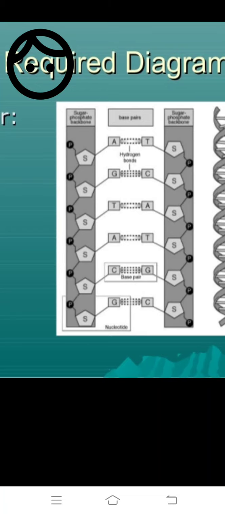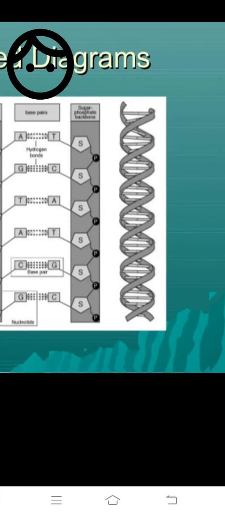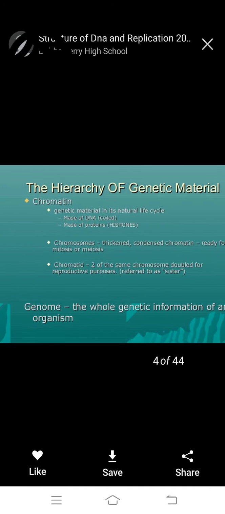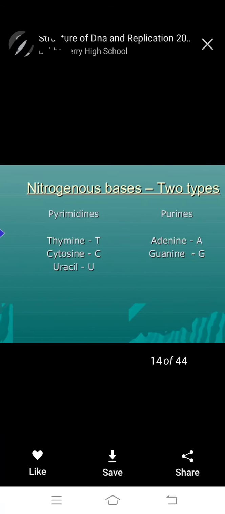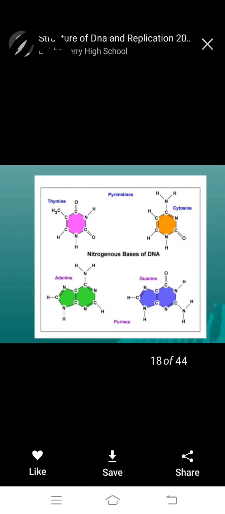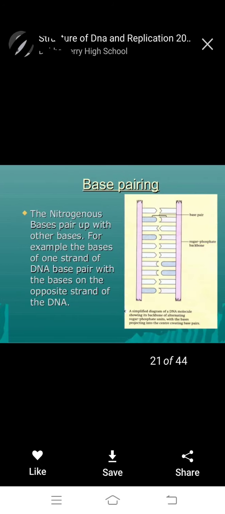Glycosidic bond is, okay, the double coiled structure observed in DNA structure. Okay, next, okay, double coiled structure.